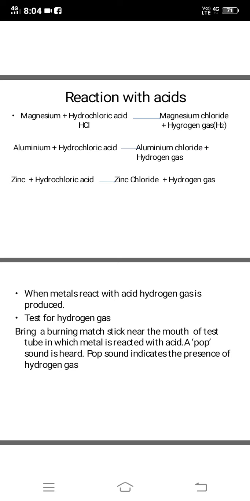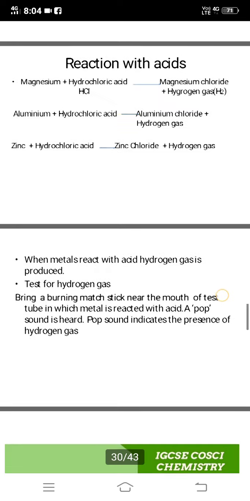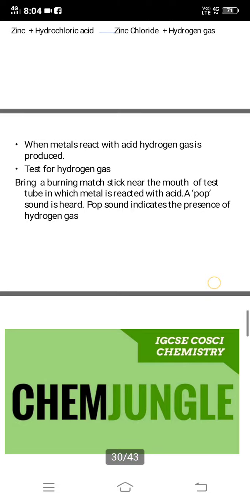Now, this pop sound is what characterizes that it is hydrogen gas. So when a burning matchstick is brought near the mouth of the test tube in which a metal has reacted with acid, a pop sound is heard, and the pop sound indicates the presence of hydrogen gas.